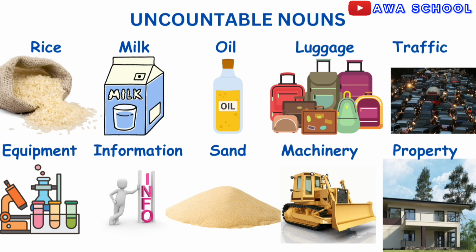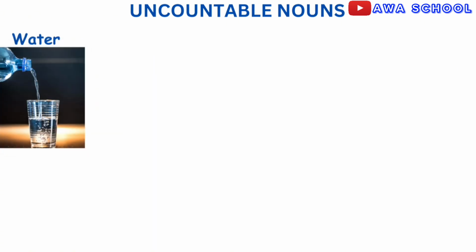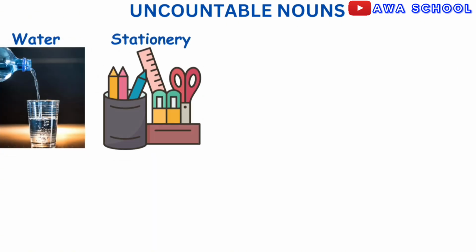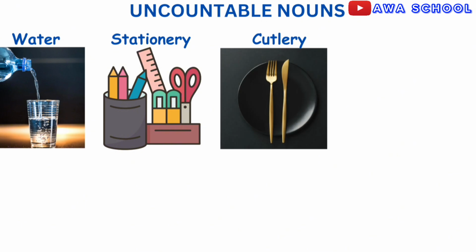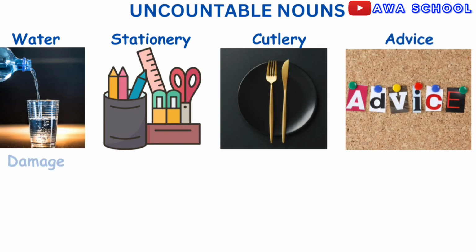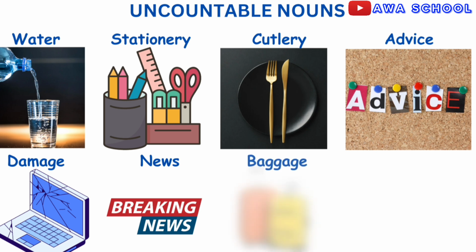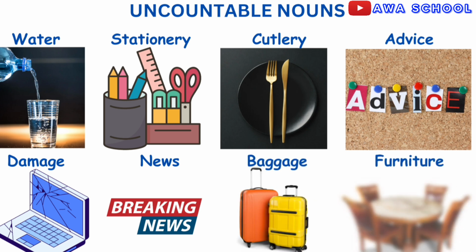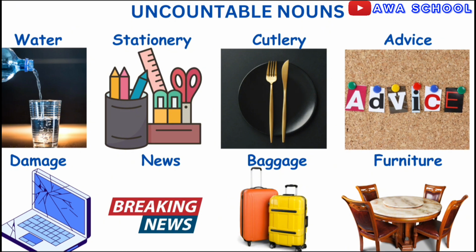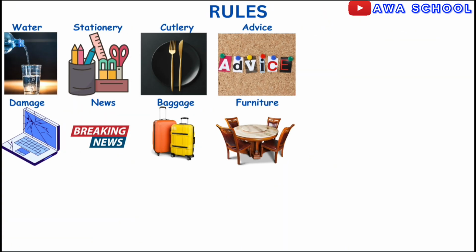We also have water, stationery, cutlery, advice, damage, news, baggage, furniture, etc. There are some rules you must take note of while using uncountable nouns.